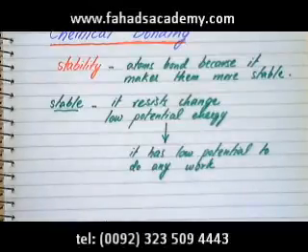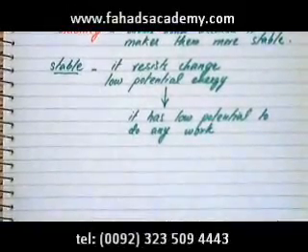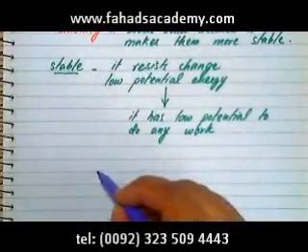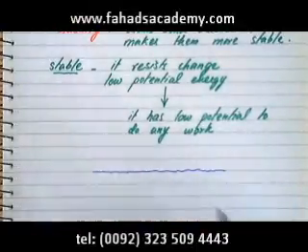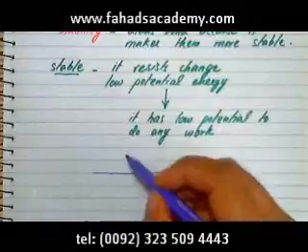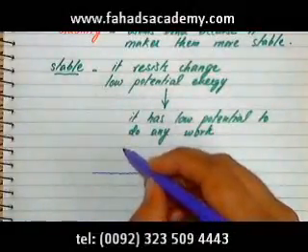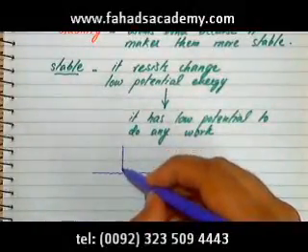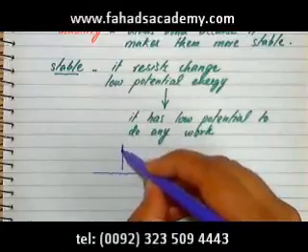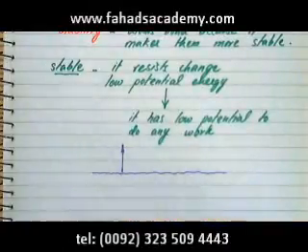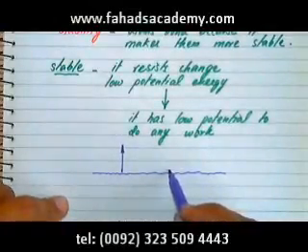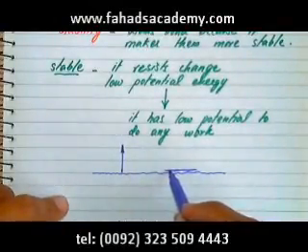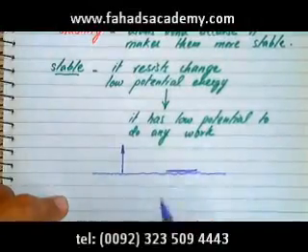For example, let's say I have a pin in my hand, and this is the ground. There are two states that I can put the pin on the ground. One is I can place it on its edge. The other way is I can put it flat on the ground.